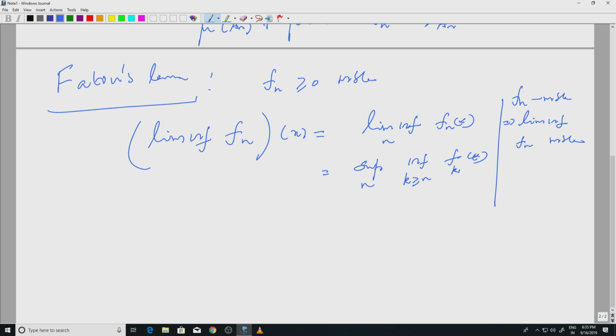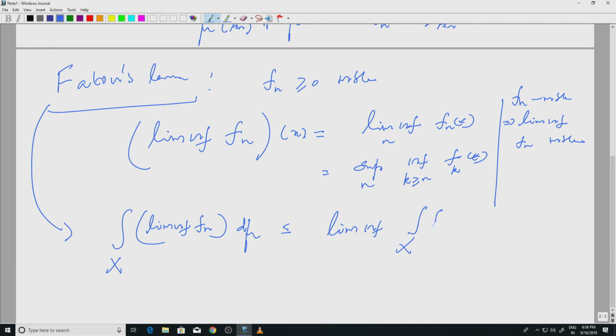and Fatou's lemma tells me that the integral of the liminf is less than or equal to the liminf of the integrals, right. The integrals of f_n d mu are positive numbers and you take the liminf. So, this is what Fatou's lemma is.